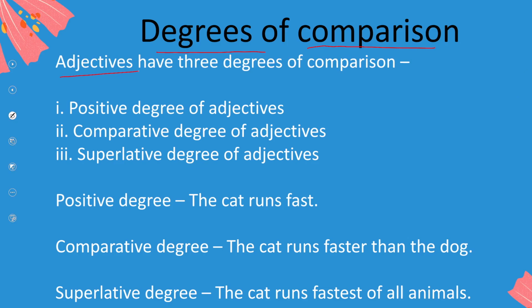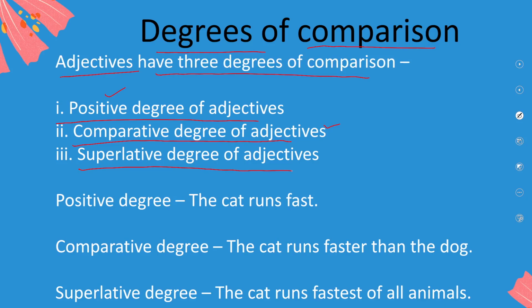Adjectives have degrees of comparison. Number one is positive degree of adjective, or affirmative degree, which means the same thing. Then we have comparative degree of adjectives, and then the superlative degree of adjectives. Now, let us look at them with examples.